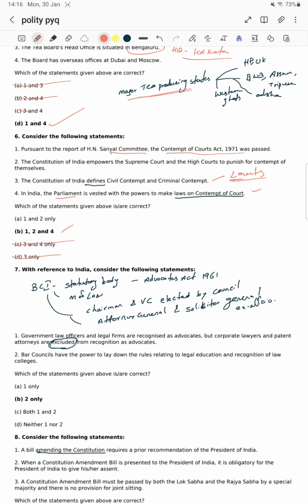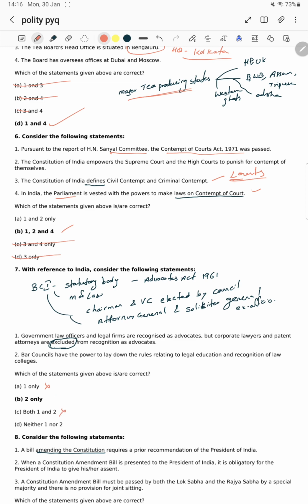What have they done wrong? Corporate lawyers are also advocates, no? Yes, corporate lawyers are also advocates. They are private practitioners. The patent attorneys are also advocates. We didn't have such a distinction in the Bar Council. It didn't make such a discrimination or distinction. So absolutely the answer is wrong. Statement 1 is wrong. Now we have B and D.